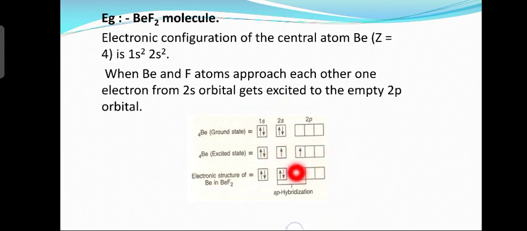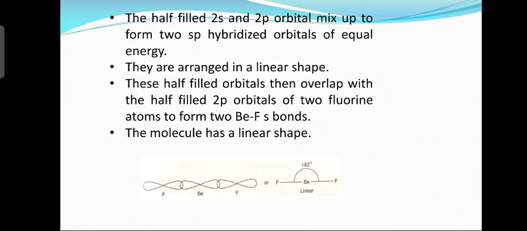Okay, and what type of hybridization? S and P overlap, therefore it is an example of sp hybridization. All right, so next slide. The half-filled 2s orbital of beryllium and the 2p orbital mix up to form sp hybridized orbitals of equal energy. They are arranged in a linear shape.